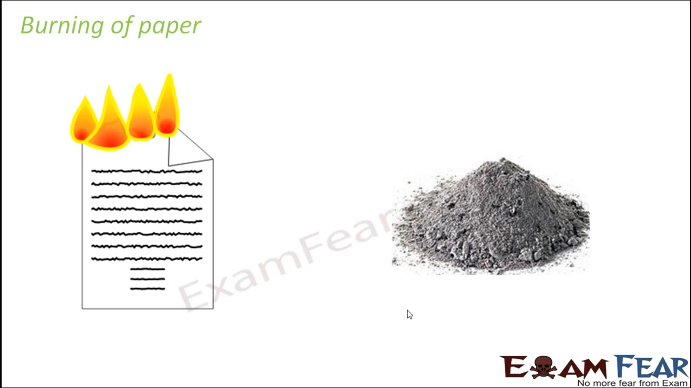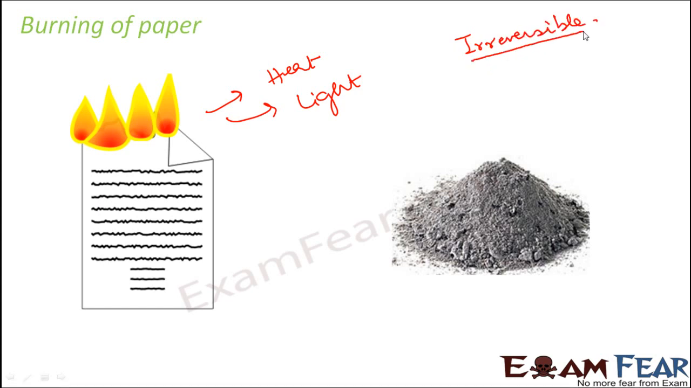Also, during this change, it is not that paper just immediately gets converted into ash. A lot of heat is produced during the process when you burn a paper. A lot of light is also produced. And this change is obviously irreversible because you just cannot convert the ashes back into paper. So this is again an irreversible change. So burning of paper is a chemical change.